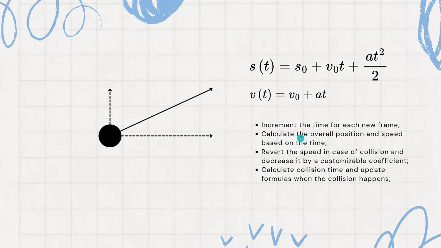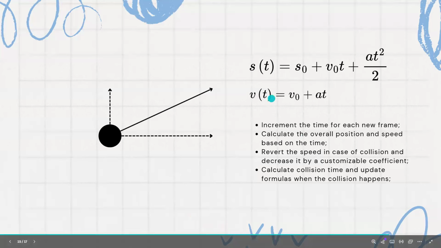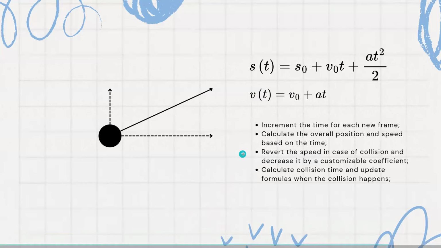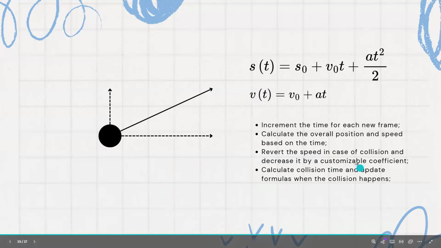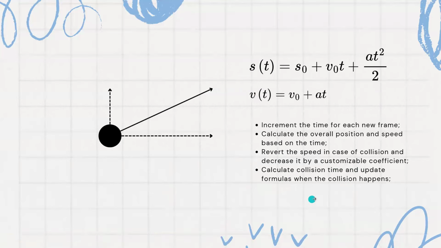So every time we get a new frame, we're going to be updating the time value. It's going to be incrementing the time value. And we calculate the position and velocity, as I said, using those formulas. I'm also going to be taking care of collision now. If the ball hits the ground, it is going to be bouncing back up. And the way that I'm going to do that is I'm going to reverse the speed, the velocity. So if the ball is going down, when it hits the ground, it is going to be moving upwards after that. And it is also going to be decreasing the velocity a little.